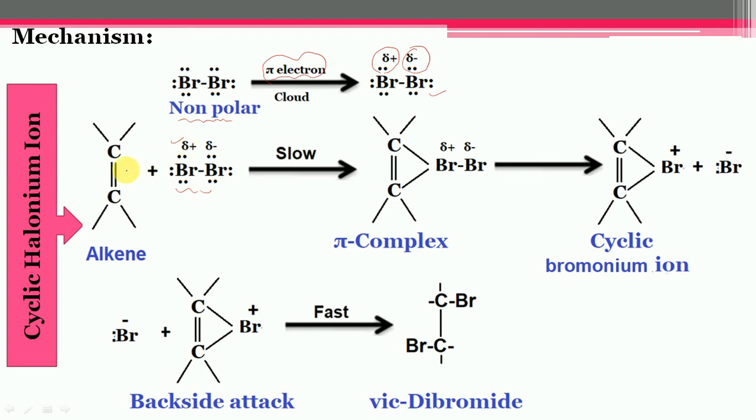due to the presence of the pi electron cloud, which is an electron-rich site. This leads to the formation of the pi complex, and in this case the bromine atom gets attached to both carbons simultaneously through sigma bonds. This is the slow step, the rate determining step in this mechanism. Finally, the bond between the two bromine atoms undergoes heterolytic cleavage, and the cyclic bromonium ion gets formed.